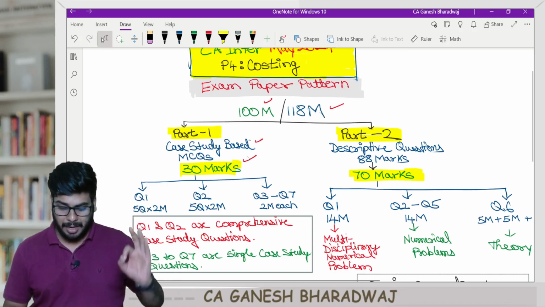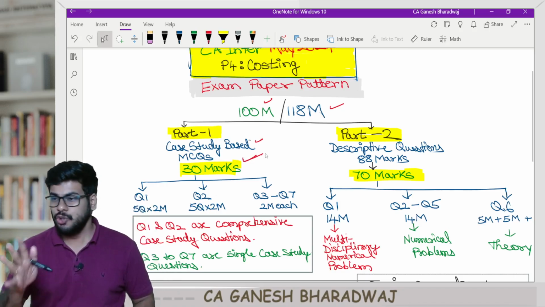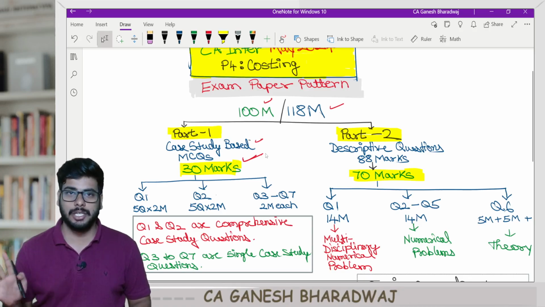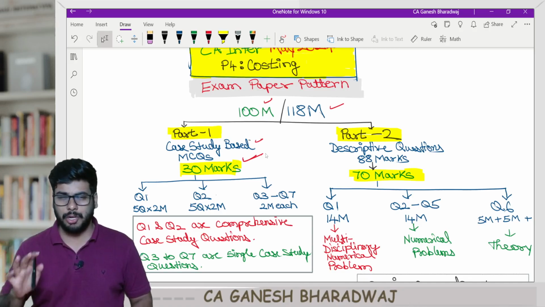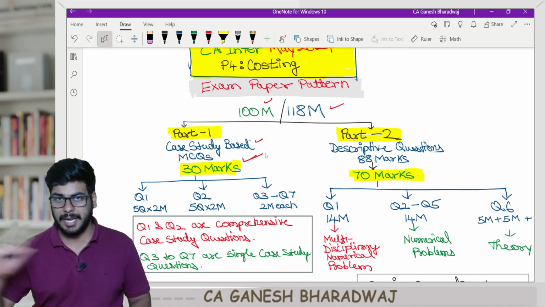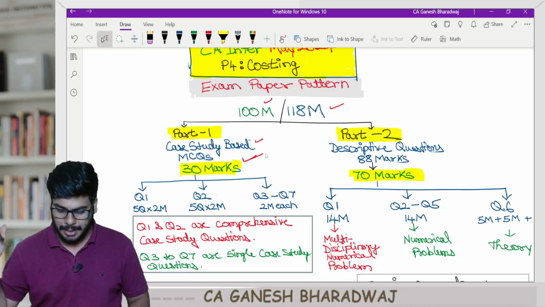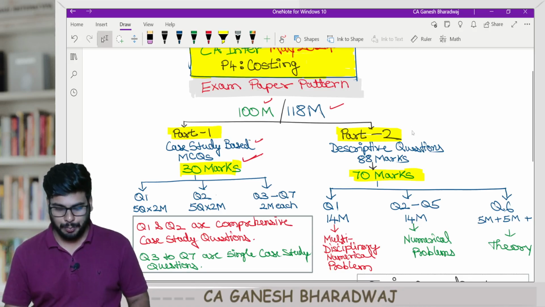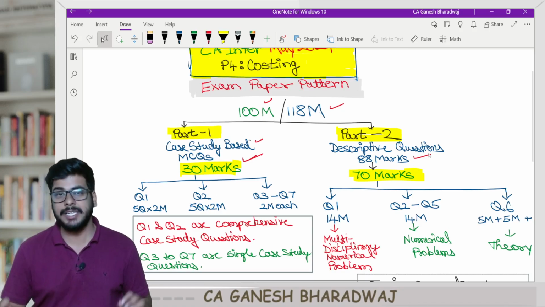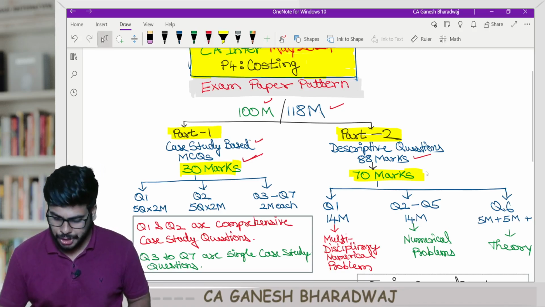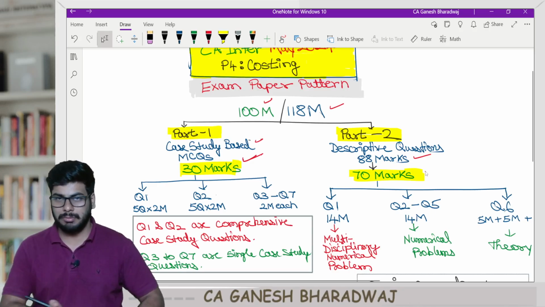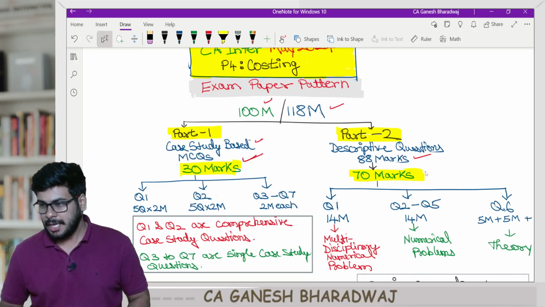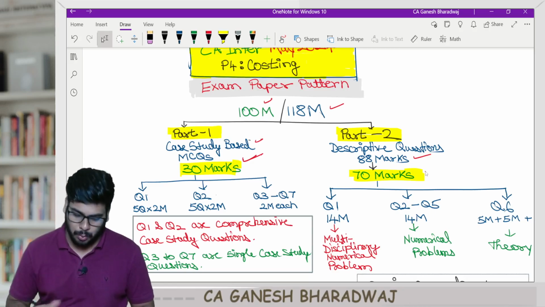So now 30 marks, and in this part 1, you don't have any kind of internal choices. Whatever are the questions there, or total overall you have 15 MCQs, you need to attempt every single MCQ, right? And in part 2, you have a total of 88 marks, out of which you need to attempt 70 marks. Now I will come to part 2 in a few minutes from now. First, let me explain what is there in part 1.